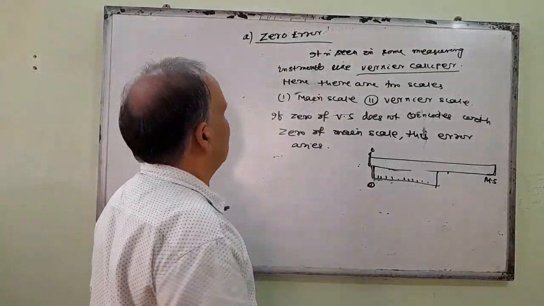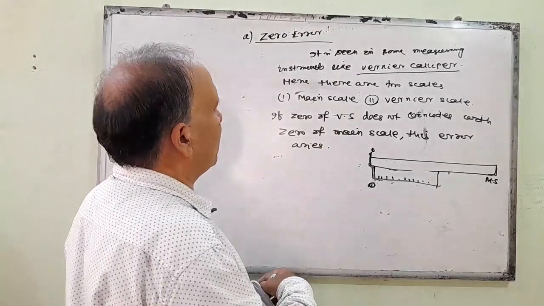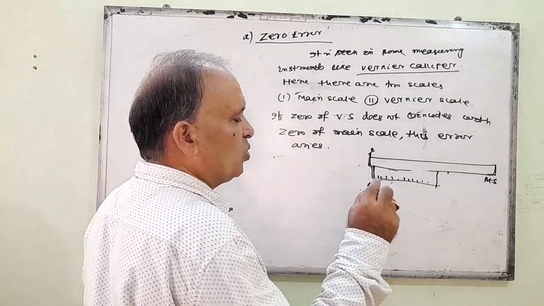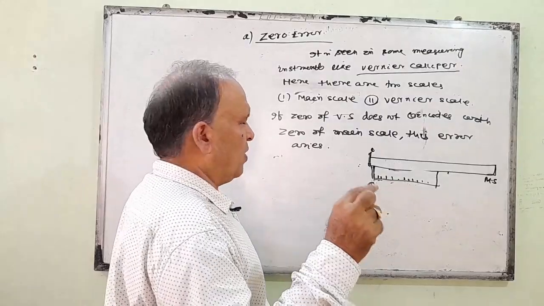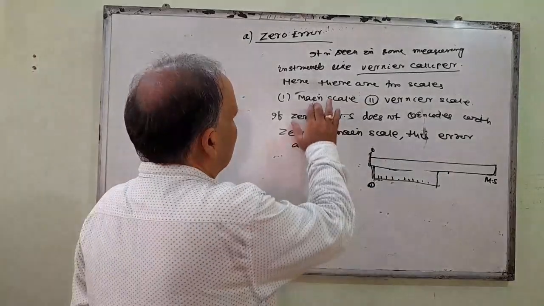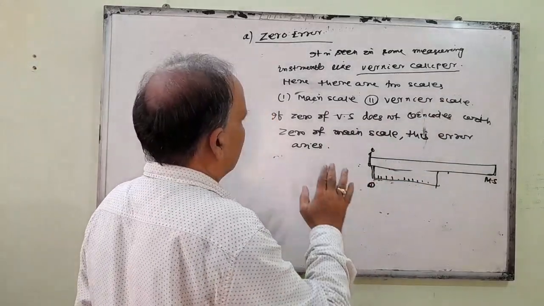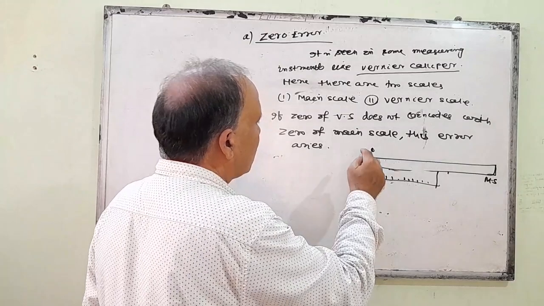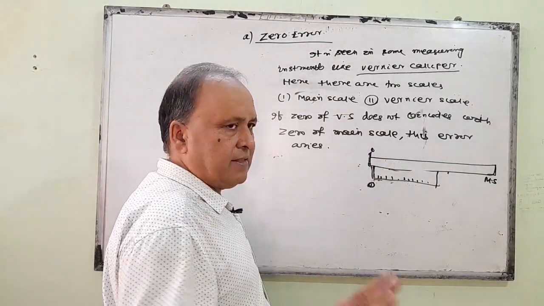These are the types of zero error. It is seen in vernier caliper. Vernier caliper is a very sensitive instrument which is used to measure lengths less than 1 millimeter. Here there are two scales, the main scale and the vernier scale. The main scale has a 0, and the vernier scale also has a 0. If the 0 of the main scale coincides with the 0 of the vernier scale, then there is no error.